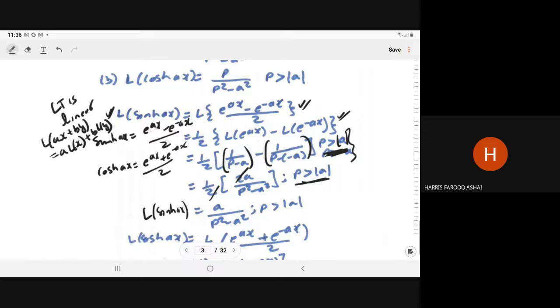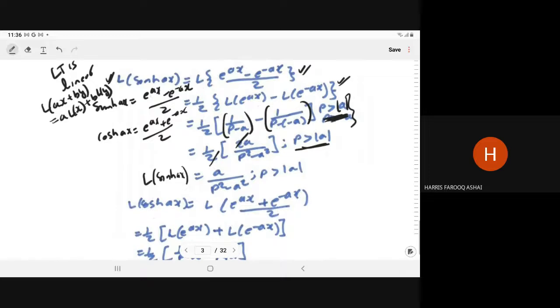Right? So here we have the Laplace of the sine hyperbolic ax is a upon p square minus a square. Similarly, Laplace of the cos hyperbolic ax.